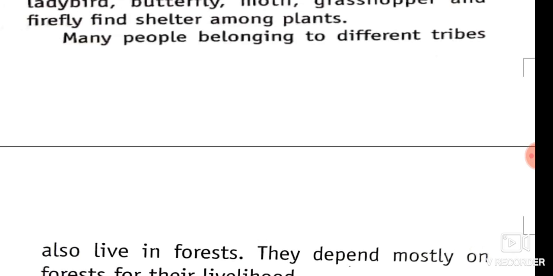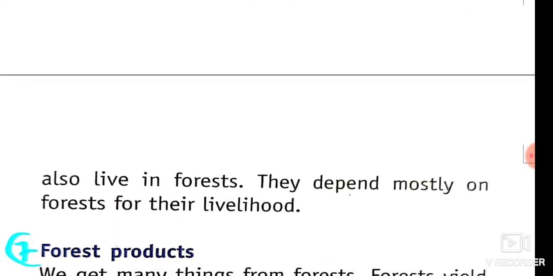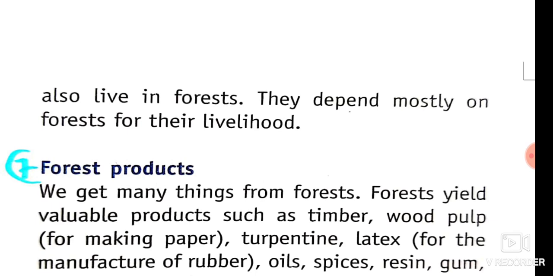They depend mostly on the forest for their livelihood. The people in the tribes, or kabilas, also live in the forest, and they depend mostly on the forest for their livelihood. They get firewood from the forest and also take medicines and all other things from the forest and survive there.